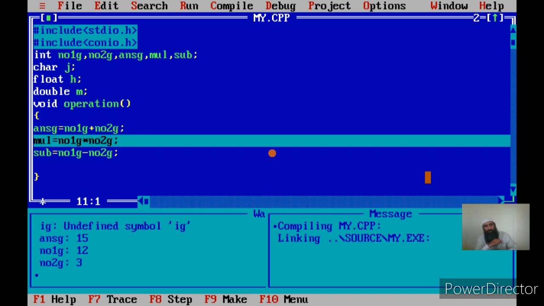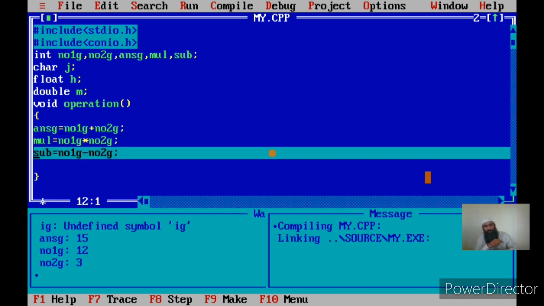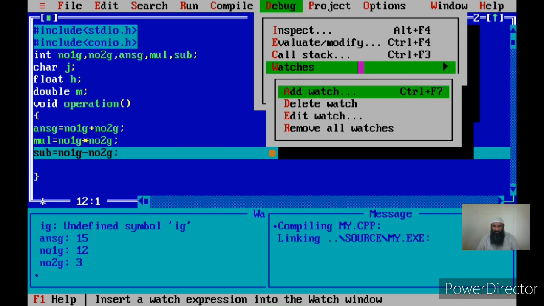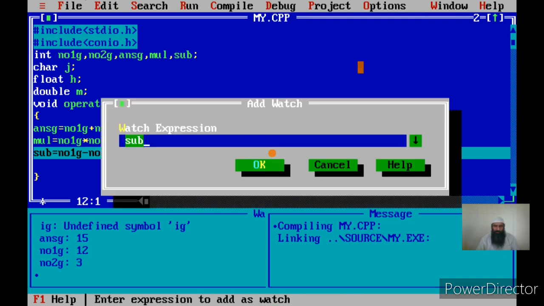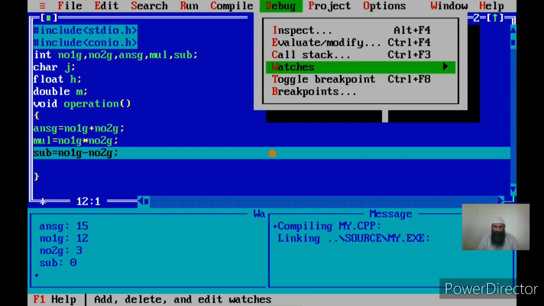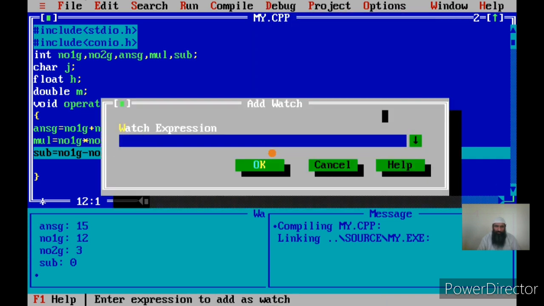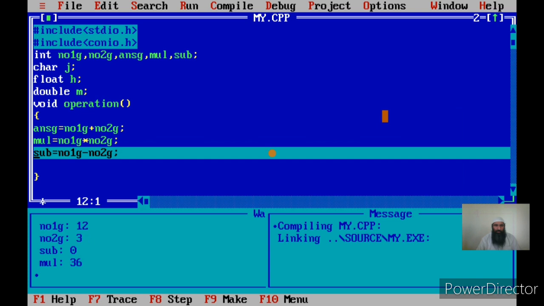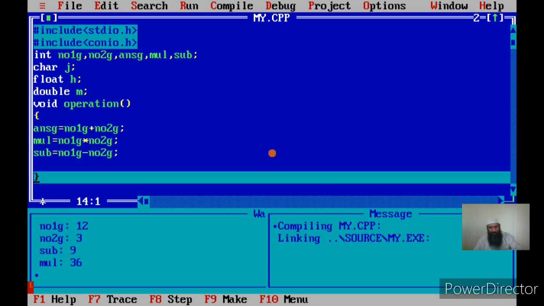Now I am computing three results, that is the addition of the two numbers, then multiplication of the two numbers, and subtraction. If you see, the addition of the two numbers, that answer is correct. I can see what's stored in sub, that is 0 because subtraction has not been performed yet, multiplication has been performed. If you see what's stored in mul, you will see 36, that is 12 into 3. Okay, then the subtraction again has 9.